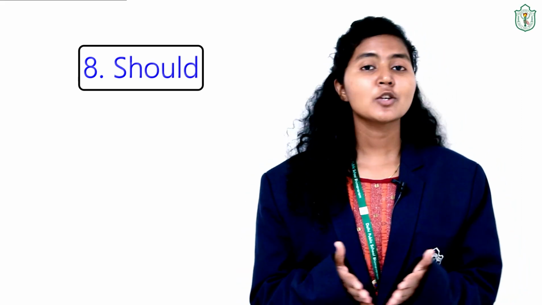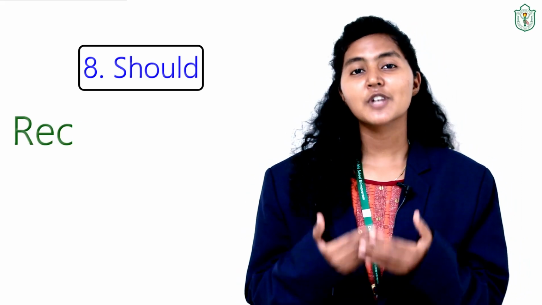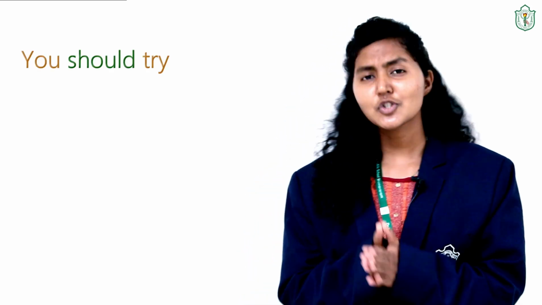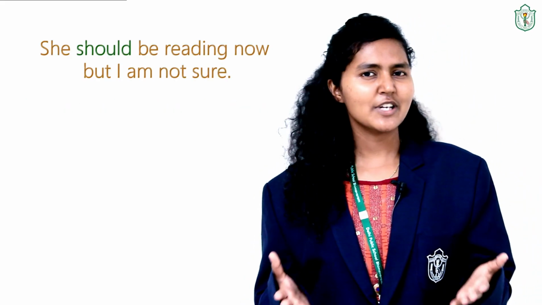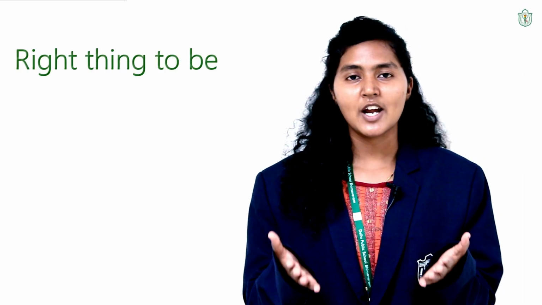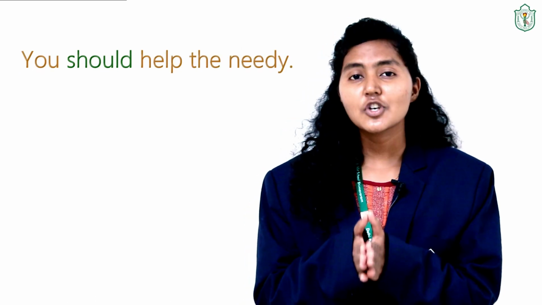The next modal verb is should. When do we use should? We use it when we are recommending someone about something. Like you went out to have an ice cream with your friend and you're recommending your friend to try some flavor. Then you can say, you should try this flavor. Should is also used while you're making some uncertain predictions, like, she should be reading now, but I'm not sure. Here you're not sure, but still you're trying to make some predictions. Should is also used when you're trying to say someone the right thing to be done, like, you should help the needy.